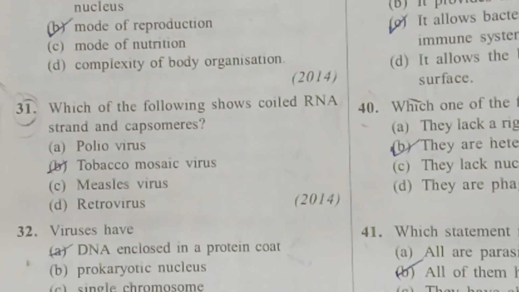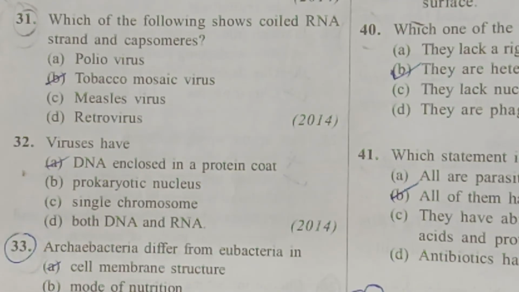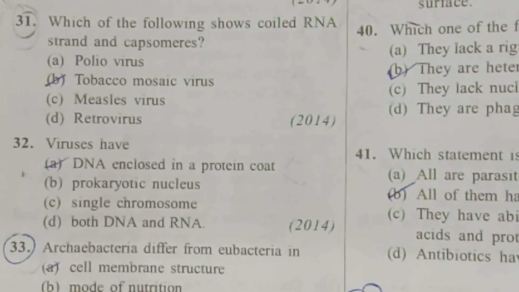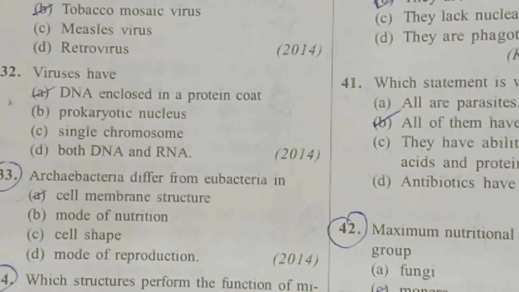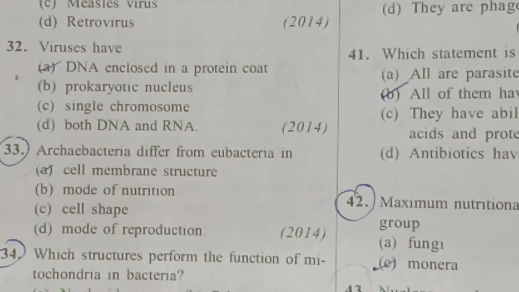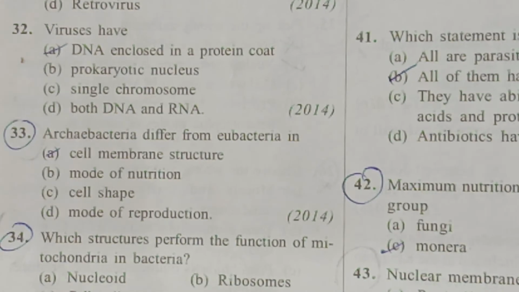Next, which of the following shows coiled RNA strand and capsomers? You find coiled RNA strand and capsomers in tobacco mosaic virus. The next, viruses have DNA enclosed in a protein coat. Viruses, prokaryotic nucleus is wrong, single chromosome is wrong, both DNA and RNA is wrong. Next question, question number 33. Archaebacteria differ from eubacteria mainly in cell membrane structure. The cell membrane of Archaebacteria has branched chain lipids.